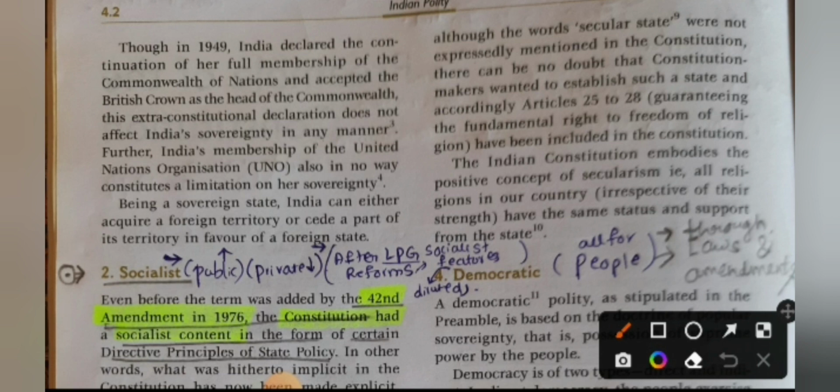For example, Sikkim. India is a part of the Commonwealth nations and India is a part of the United Nations organization, and India is a sovereign state. India is just a part, but the United Nations is not ruling our India. Some external power is not ruling our India. Only India is ruling India. This is about sovereignty. Did you understand the meaning of sovereignty? If you have any doubt, please comment in the comment section.